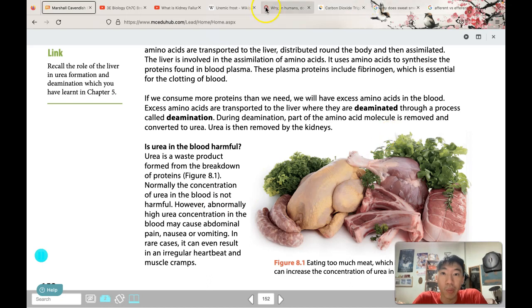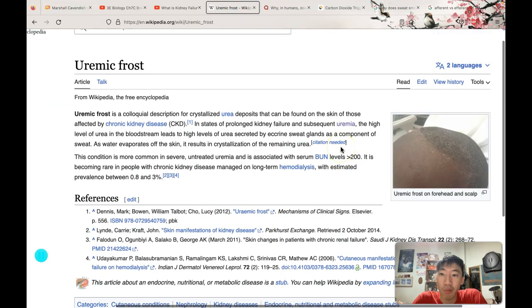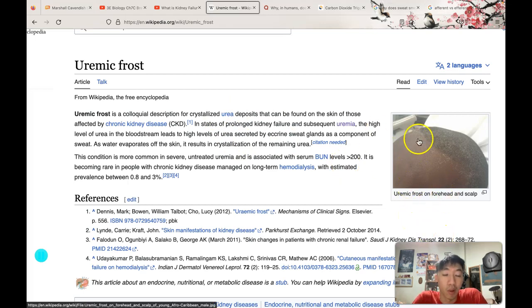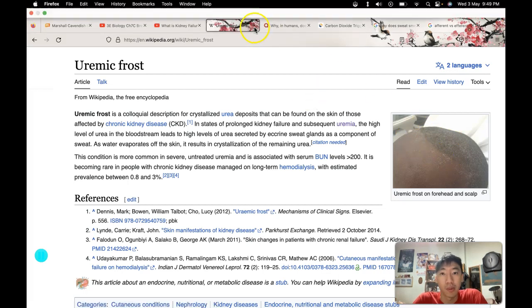Now I just want to show you this quick picture. This is called uremic frost. This happens when the kidneys are not working well, like in kidney disease or kidney failure. Without the kidneys being able to do their job of filtration, we will get a lot of urea in the blood. Urea can form crystals, so it can go out through the sweat. As you can see on this person's scalp, it comes out in the sweat, and when the sweat evaporates, it leaves behind these urea crystals. This is really dangerous, because it means there's already an excessively high amount of urea in the body.